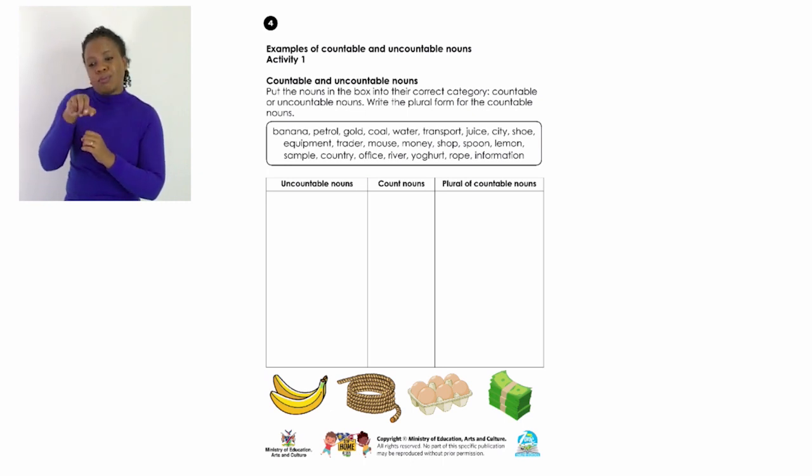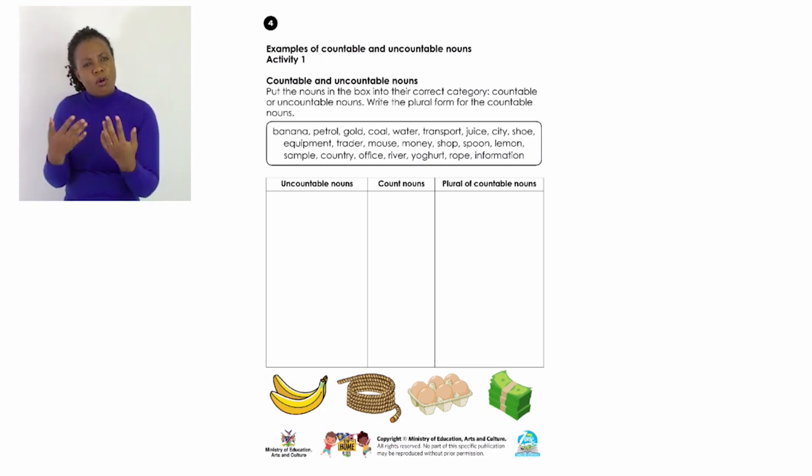The words that we have are banana, petrol, gold, coal, water, transport, etc. Do we say a banana, or 2 bananas, or we just say bananas?